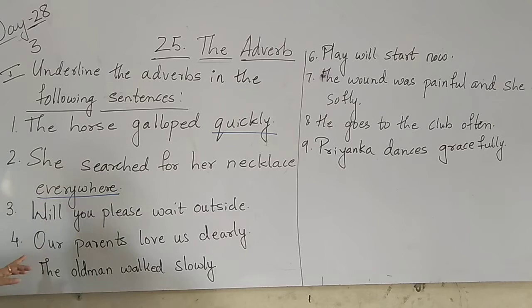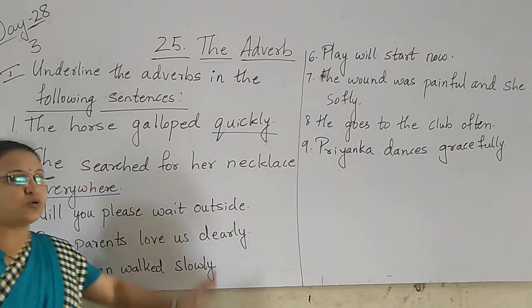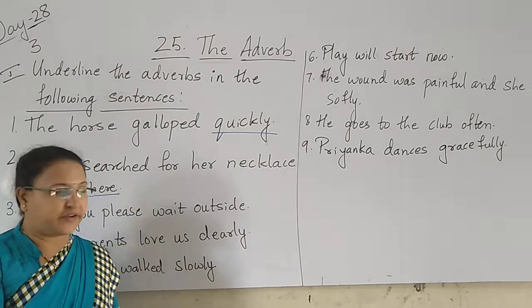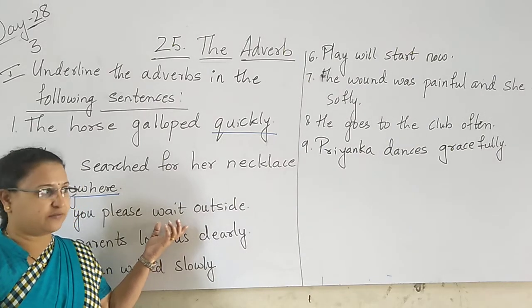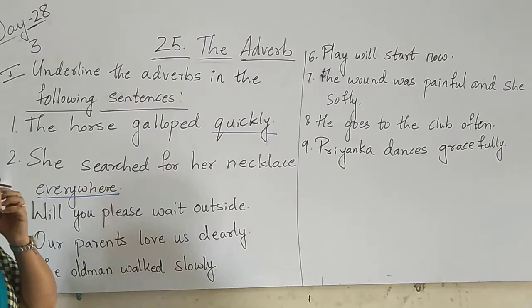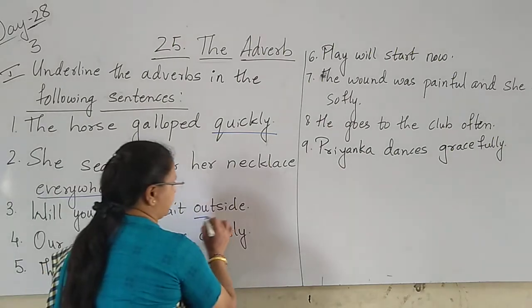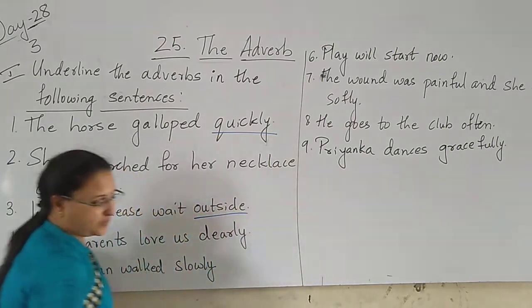Adverb. Yes. Will you please wait outside? Wait. Wait outside. Outside is what here, children? Adverb.